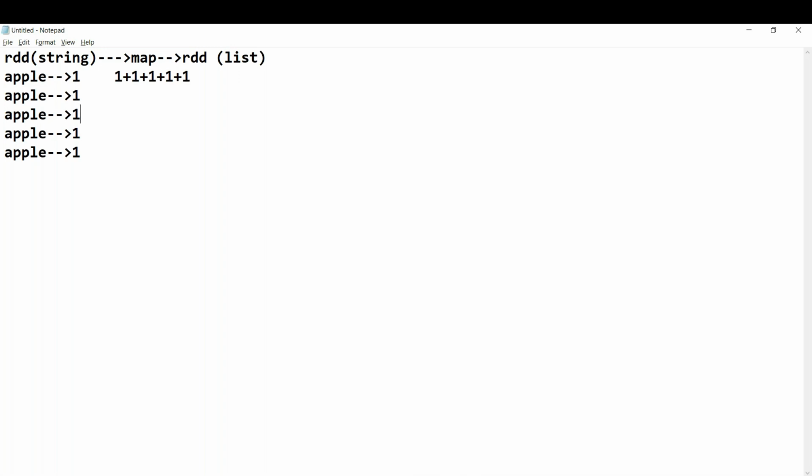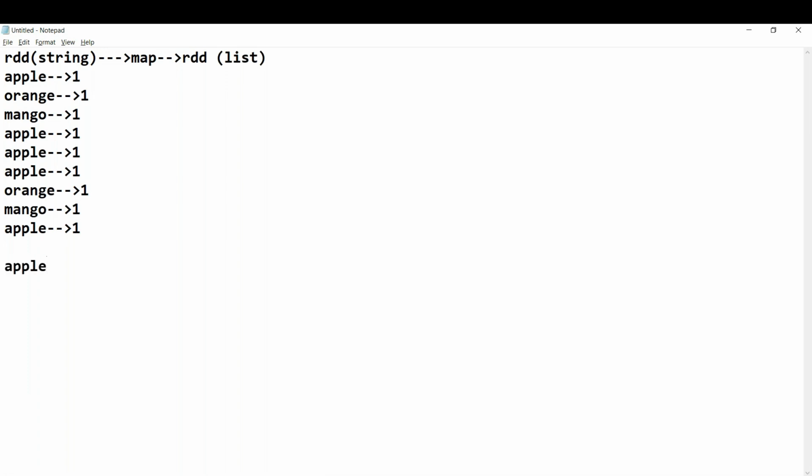Similarly, I say apple 1, orange 1, and mango again 1. Next I have one more orange here. They're not in order, they're randomly distributed. Next I have one more mango here, 1. So now can you tell me, guys, how we have to find the number of occurrences of each word, the total of each fruit? How do we do that?